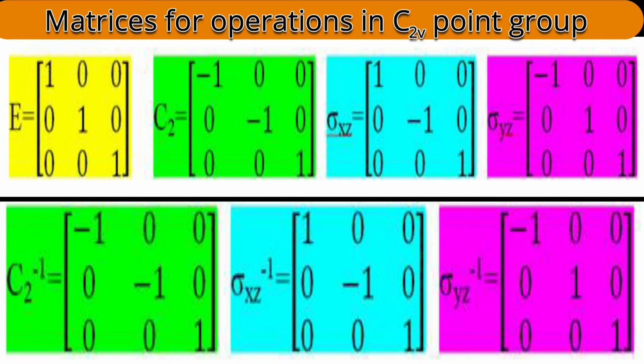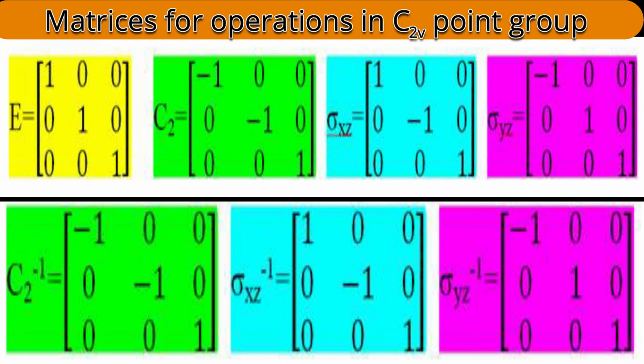You can work for that. How to find the inverse? While finding the inverse, whatever the original matrix is, its rows we have to convert to columns. The first row will be the first column of the inverse, the second row will be the second column of the inverse, the third row will be the third column of the inverse matrix. Let me do it for the C2 operation.